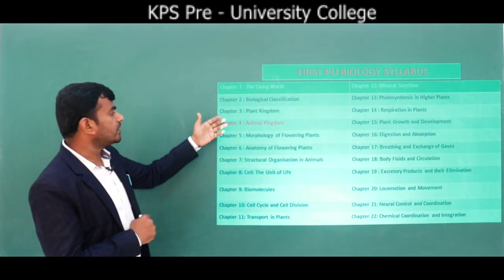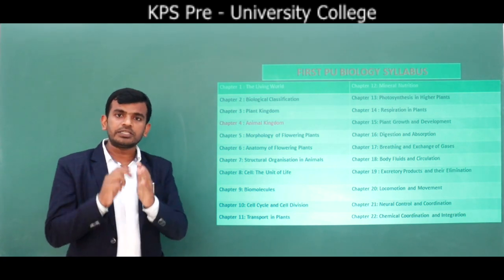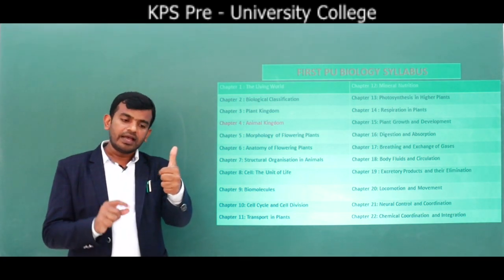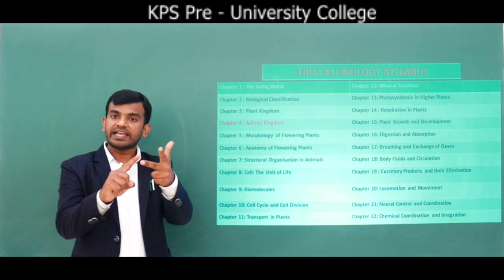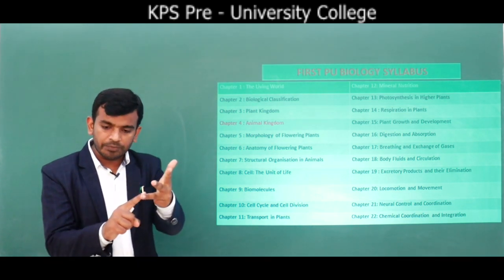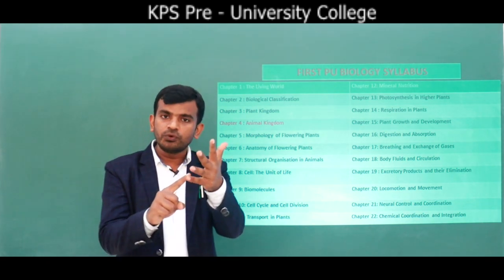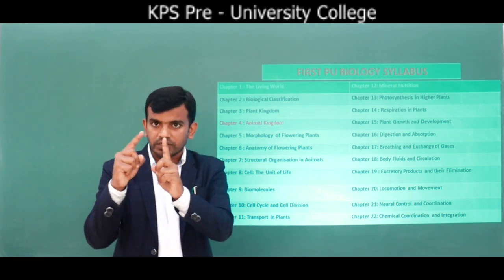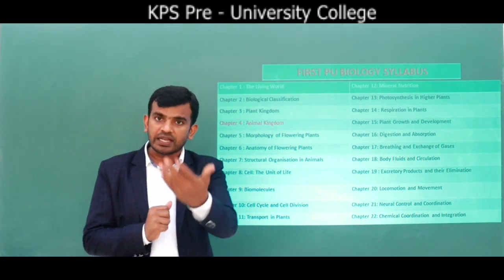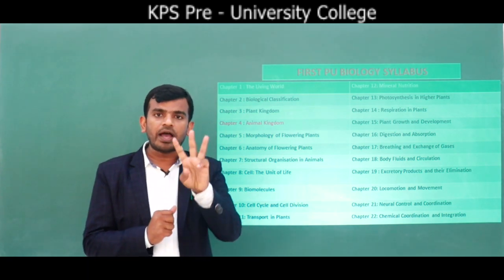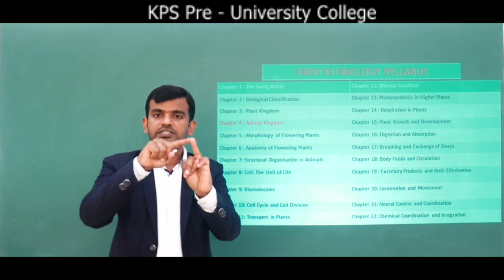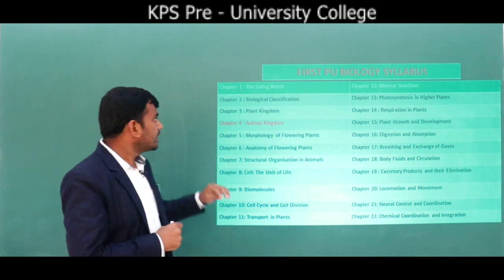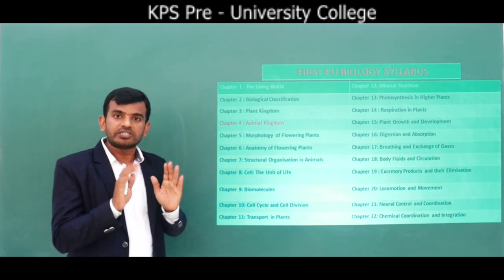In the third chapter, plant kingdom, you have learnt about the structure of the flower, androecium, and gynoecium, and you have also learnt about placentation, fruits, seeds. In seeds, you have learnt about monocotyledon seed and dicotyledon seed. As well as you have also learnt about 3 families, Fabaceae, Solanaceae as well as Liliaceae. All chapters are very much important.